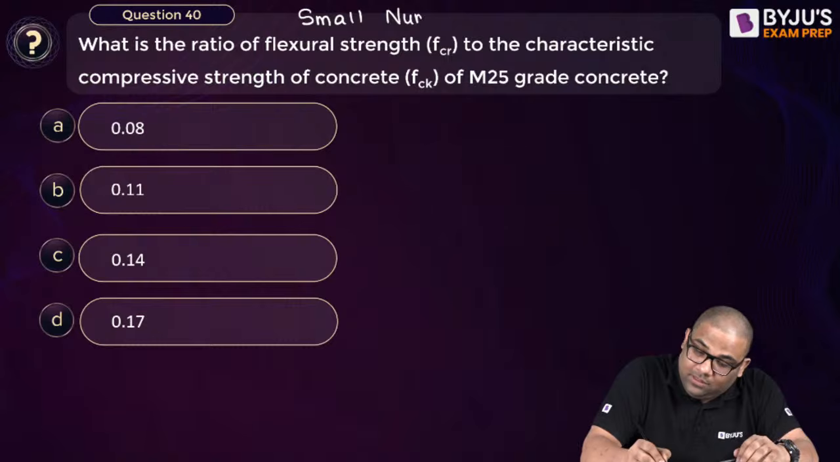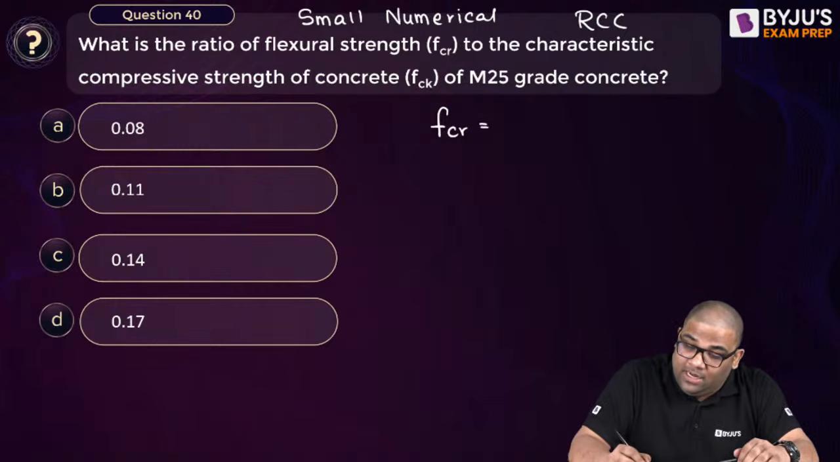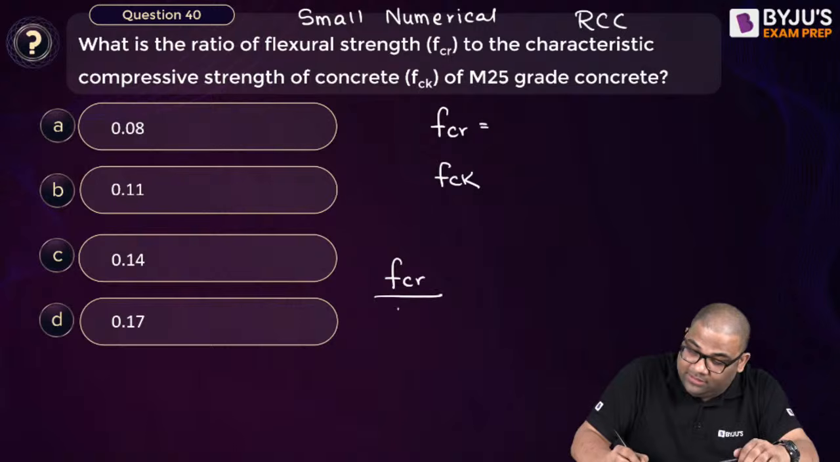The ratio of flexural strength. This is from RCC. For example, fcr means what? Modulus of rupture. And fck. What is the ratio of this? Tell me. It's a very easy question. Tell me what is the answer.